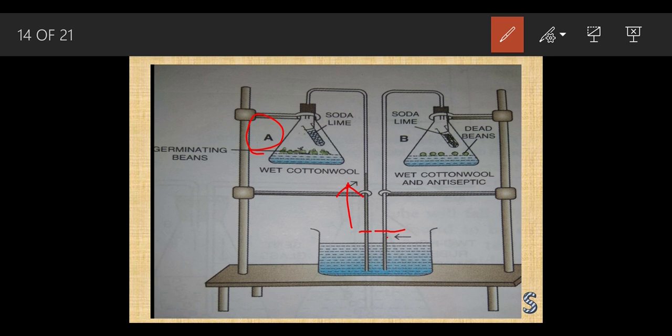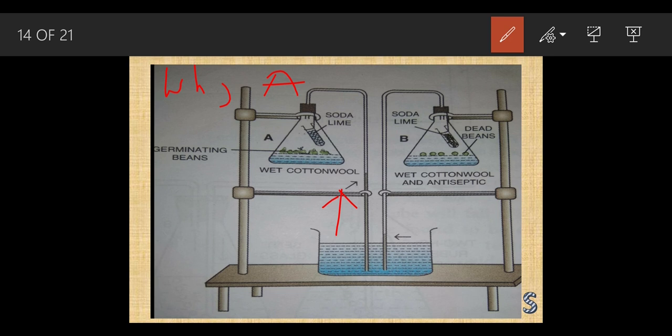Why and how did it happen? Now let's understand. The water which was present in the tube got raised.